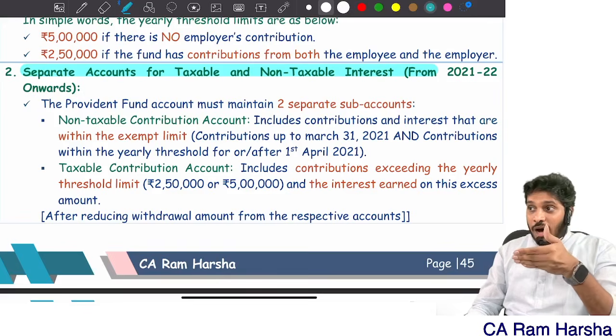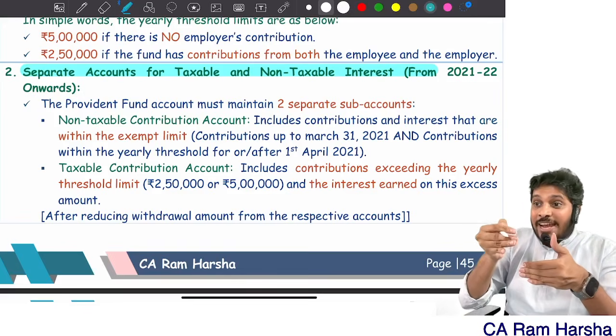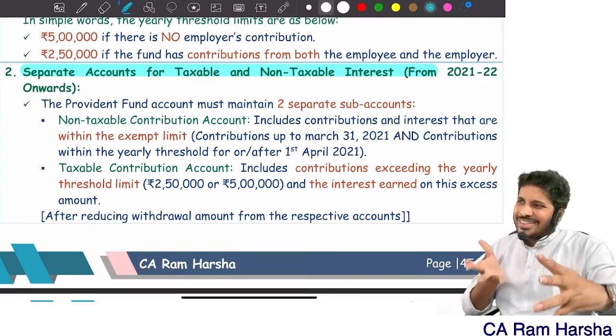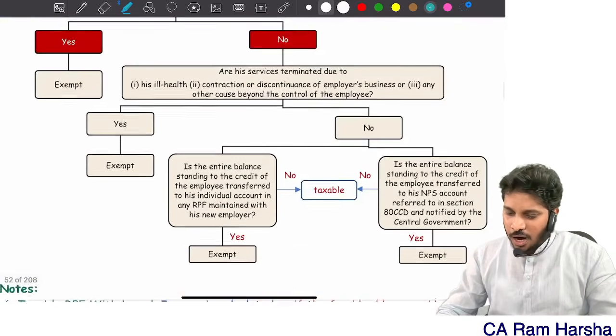Non-taxable portion will be there. On that, interest credited up to 9.5% is exempt. Beyond that is taxable. But from exam point of view, this is not that important. Clear? That's it. Provident fund is over.